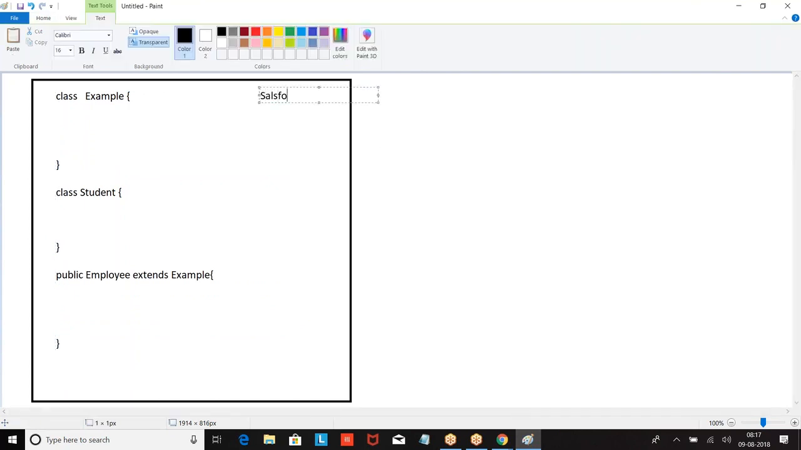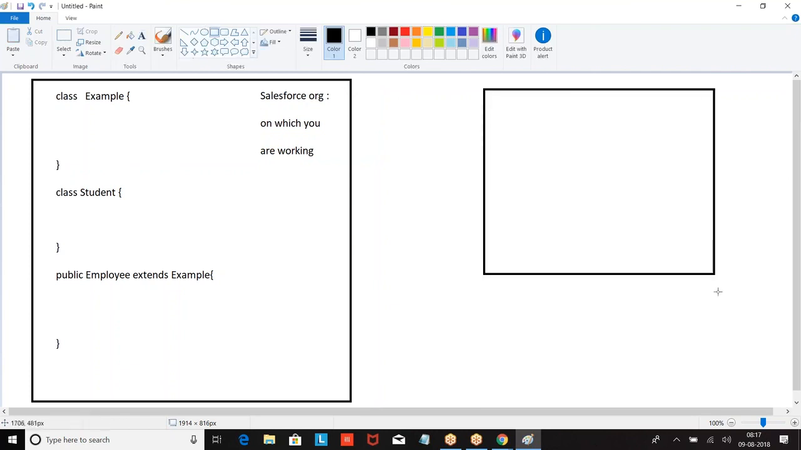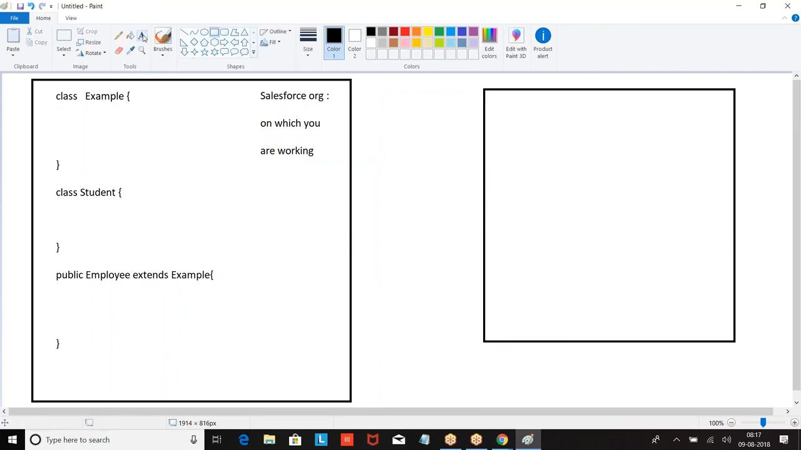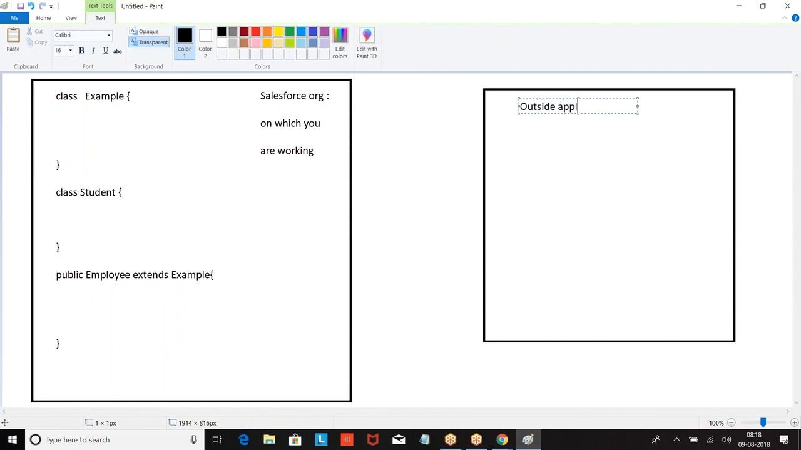This is your Salesforce org on which you are working. No, this is outside the Salesforce org. This can be anything. It may be a Java application, a .NET application, or a Salesforce application. It can be Java, .NET, PHP, SAP or Salesforce, another technology or the same technology, but it is not my org.